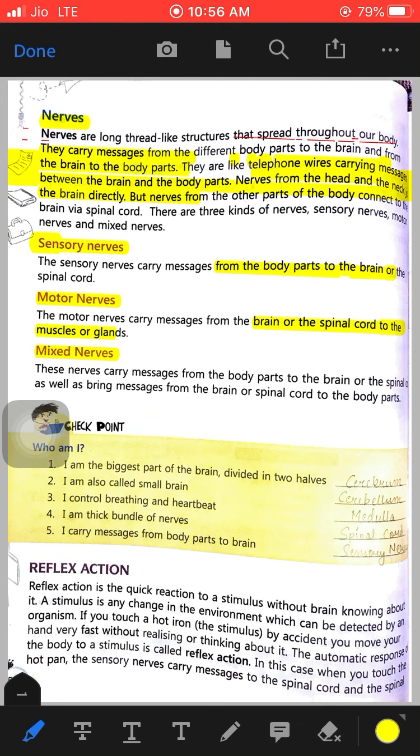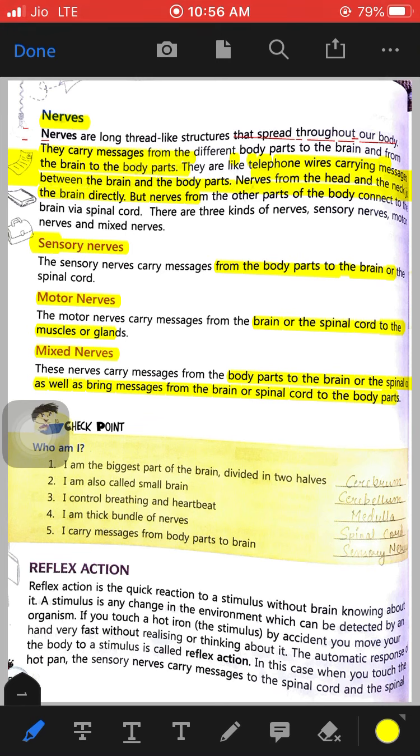And mixed nerves carry messages from the body parts to the brain or spinal cord, as well as they bring messages from the brain to the body parts. So they function in both manners, from the body parts to the brain and from the brain to the body parts. That's why these nerves are known as mixed nerves.